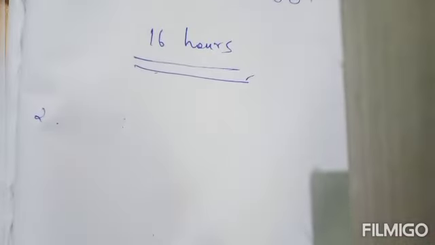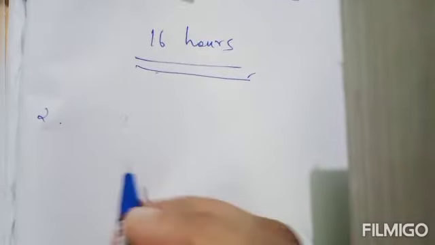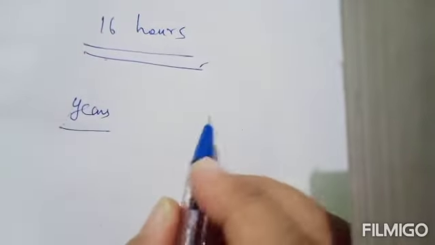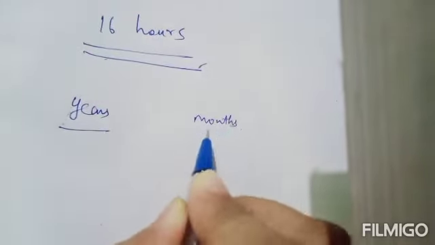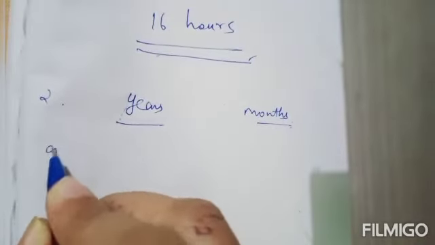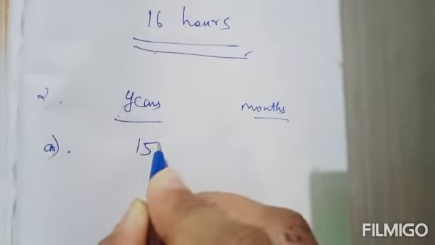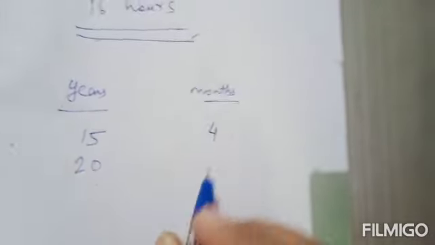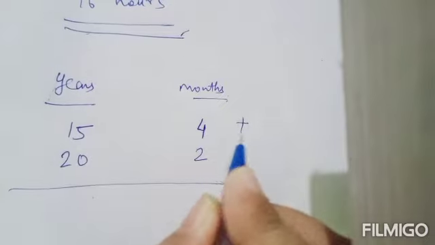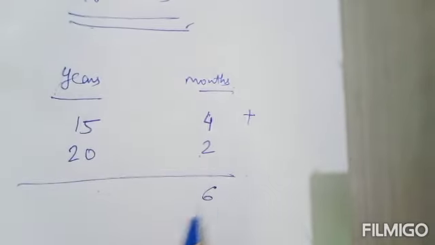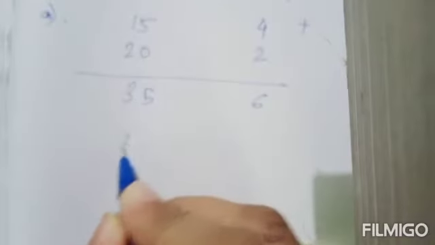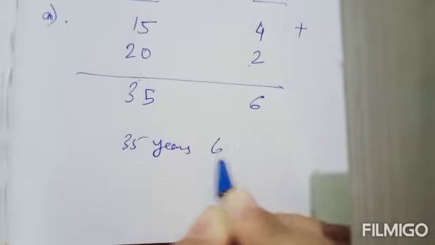Second one, add 15 years 4 months and 20 years 2 months. So here years and months are given. So years you can write in one column and months in the other column. Okay. So first one, 15 years and 4 months. Then 20 years 2 months. You have to add this. So 4 plus 2 it is 6. Now 5 plus 0 is 5. 2 plus 1 is 3. So the answer is 35 years 6 months.